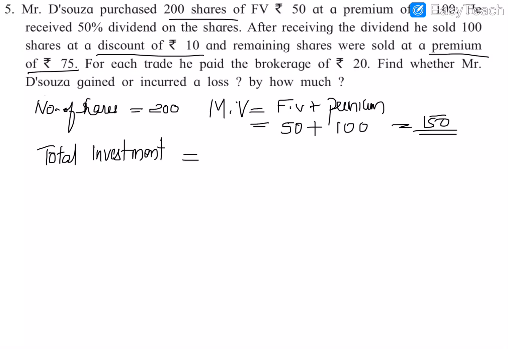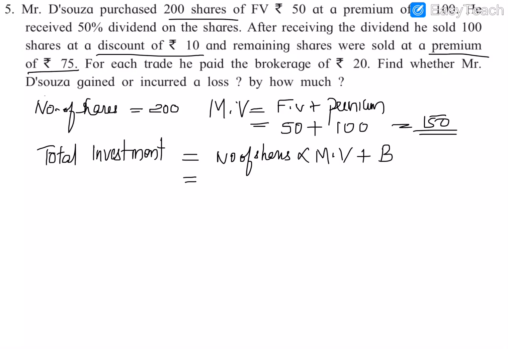Total investment is the total number of shares into market value. We have to find how many shares, the amount with which he purchased the shares. Here the market value of only one share is given, that is rupees 150. So 200 such shares are there. So we will have to multiply the number of shares into the market value. So 200 into 150, and we have to add the brokerage to it.